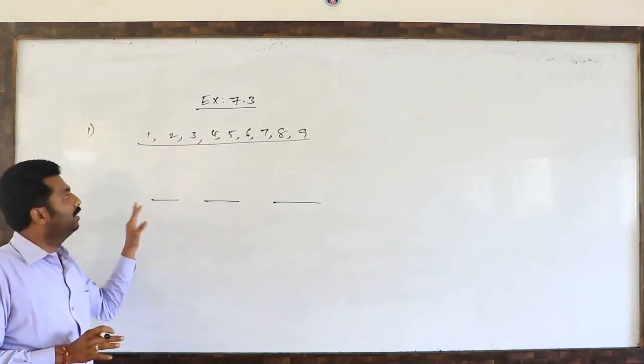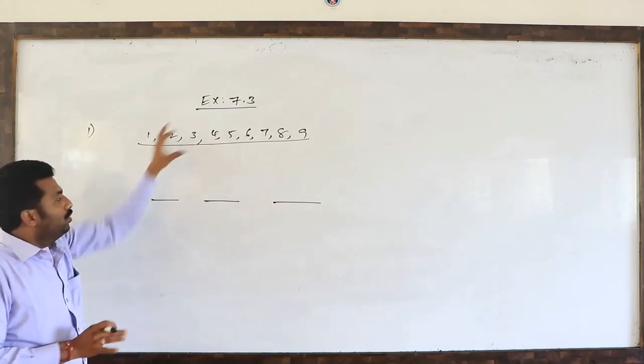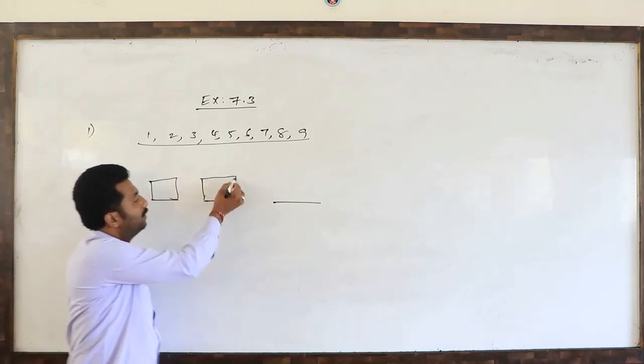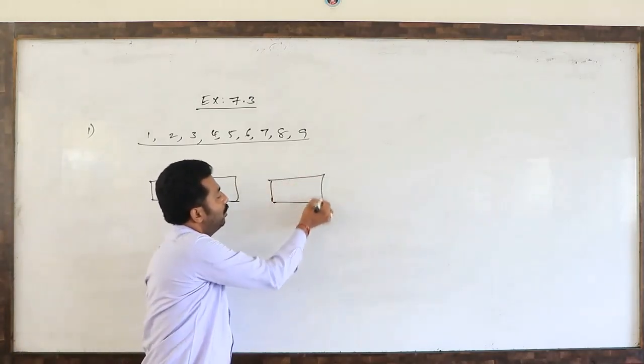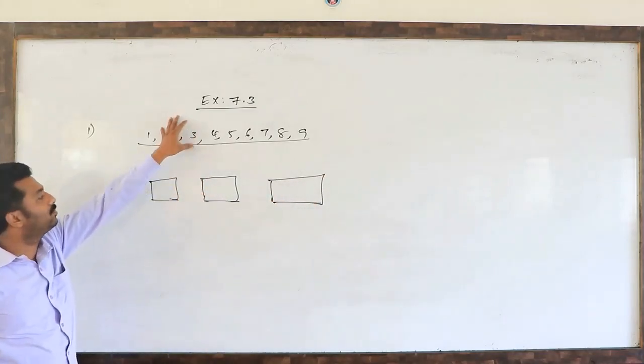Without repetition, here 3 seats are there, 9 numbers are standing. So this is the first blank, second blank, third blank. So these 3 seats with these 9 persons, how many ways can we fill up?